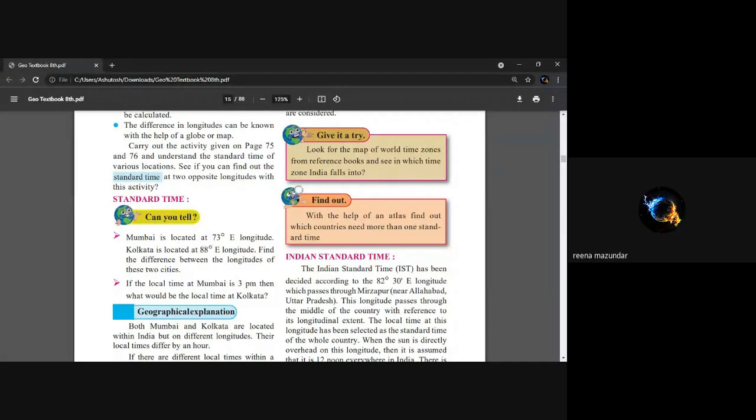Yes, Nidhi, will you answer? Yes, ma'am. Mumbai is located at 73-degree east longitude. Kolkata is located at 88-degree east longitude. Not longitude, it is longitude. We spell G, and when we write G, the pronunciation is also G. Okay, ma'am.